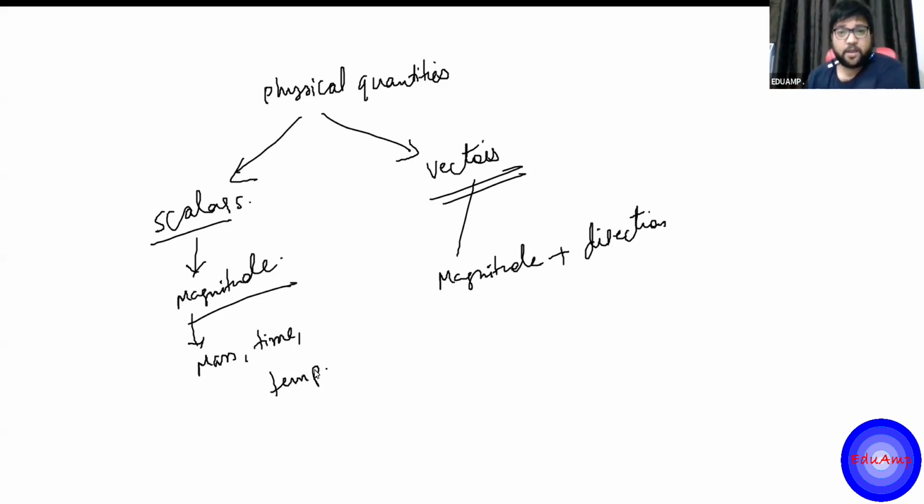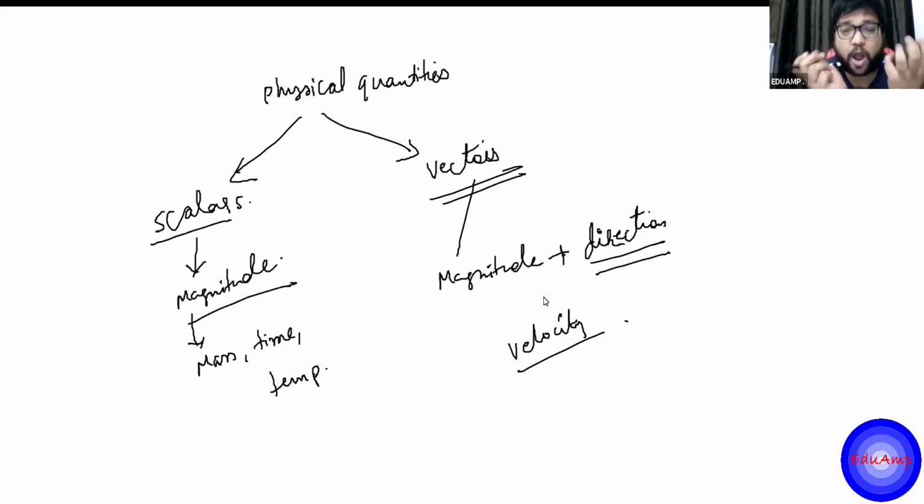But some things must be accompanied by a direction, then only we can get the full idea of it. Like speed, like velocity. Say something is moving with a speed of 5 meters per second, but someone may ask where it is moving. So along with the magnitude, how much, we need the direction, to where.